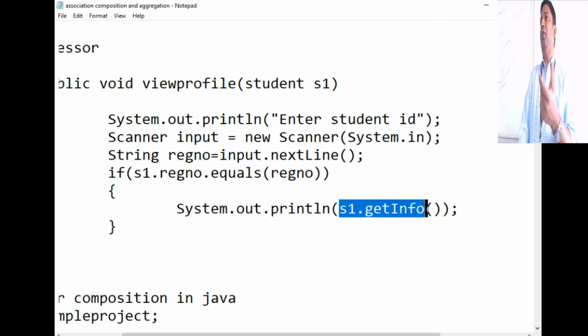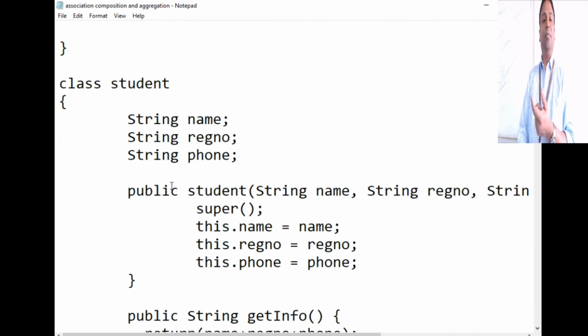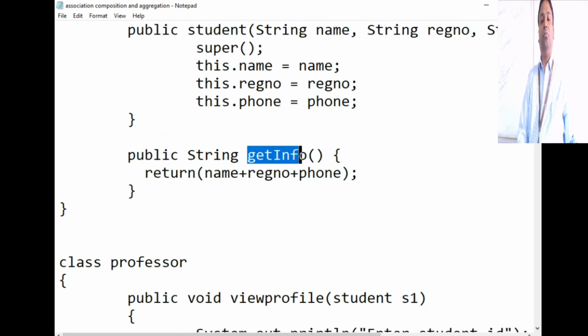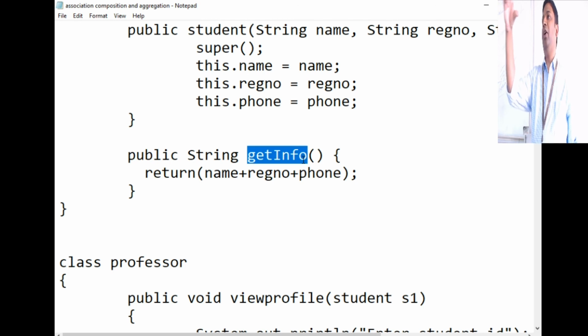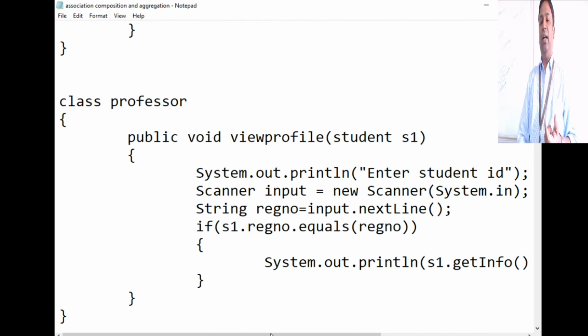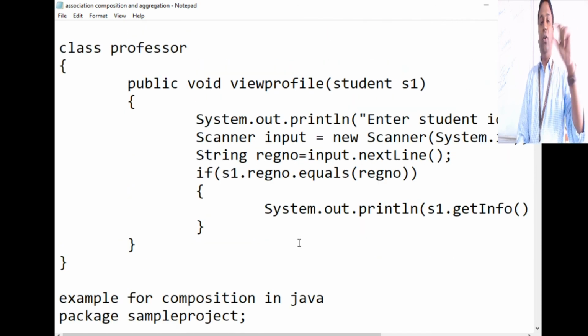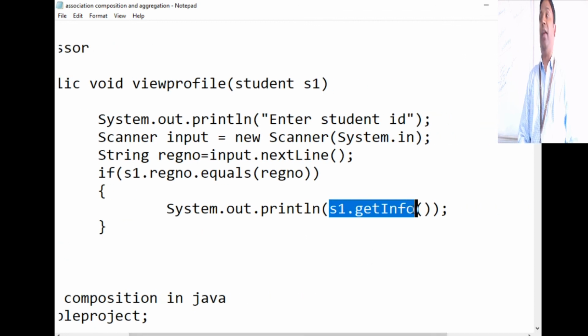What is this? S1.getInfo. GetInfo is another method, which is present in the student class. What is this getInfo? It gets the information of a particular student. So there is a link between professor and student. What is that link? With respect to this particular relationship, viewing profile, this is the link: from within the professor, I call a method of the student.